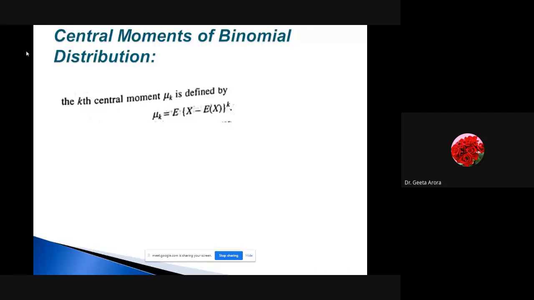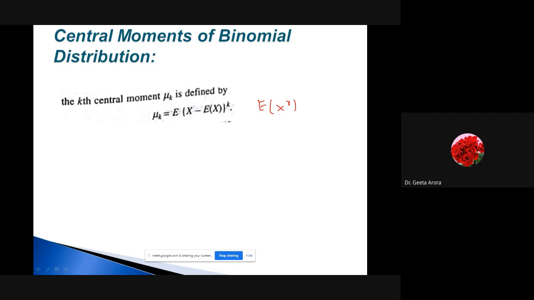So this is what I have shown you, that this is how we can write them. Till now what we have learned is the moments about origin, correct? And now we are going to discuss how to find the moments about mean. The formula is given by the expected value of X minus mu raised to power k. Till now we have done the expected value of X raised to power r, because there we took the origin, so it is actually X minus 0 raised to power r, and we took different values of r as 1, 2, 3, 4 and calculated the moments, correct?